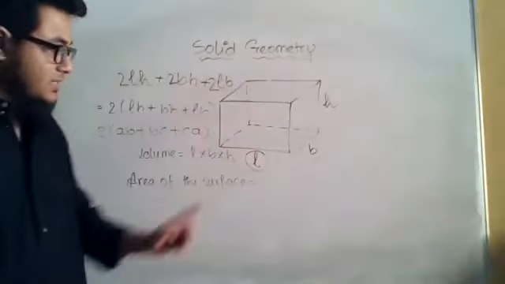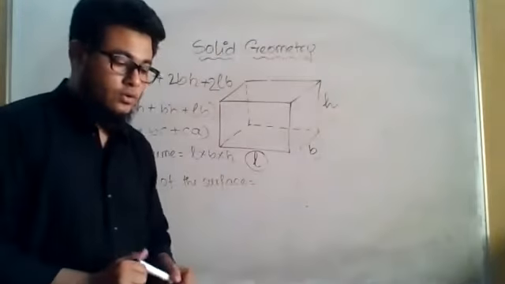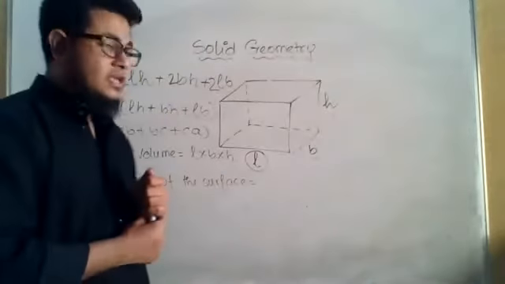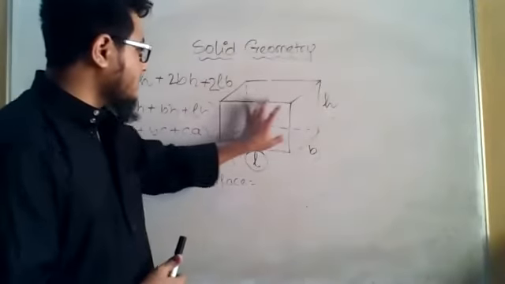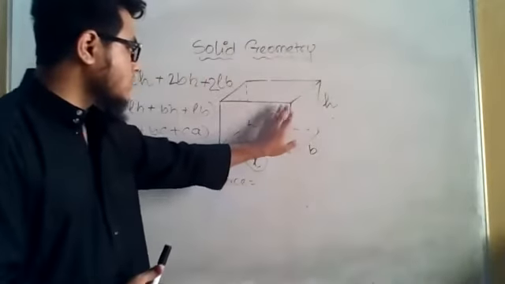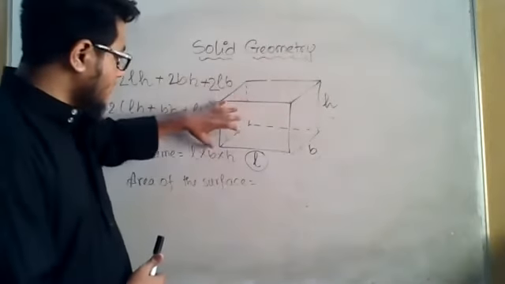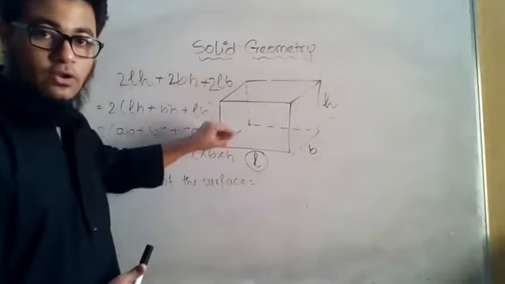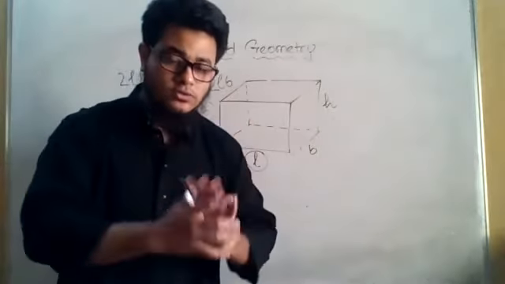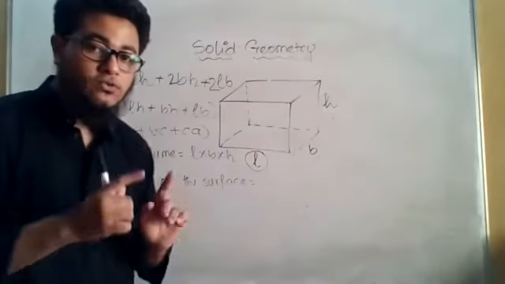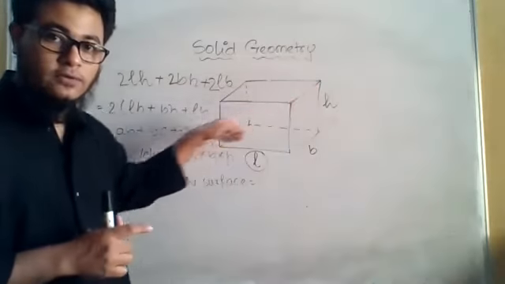Then the next thing that we are going to discuss is the diagonal. Now what does the diagonal mean? If I'm talking about the diagonal of the front surface, then on this surface, if I connect the two opposite corner points, I will get the diagonal of the front surface. But if I'm talking about the diagonal of the whole box, of the whole solid, then I have to connect this corner point to the opposite corner point, this one.